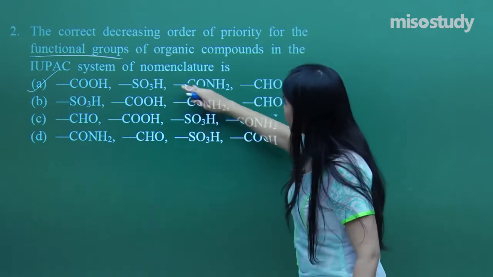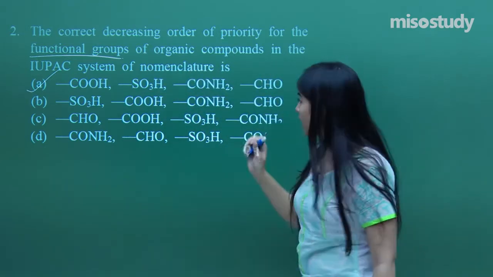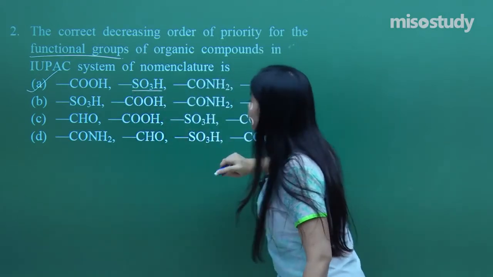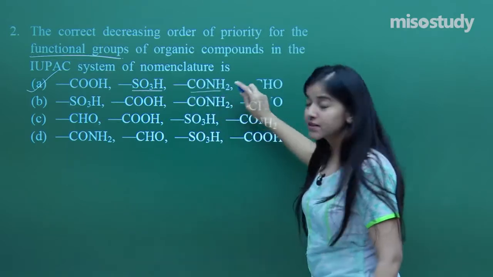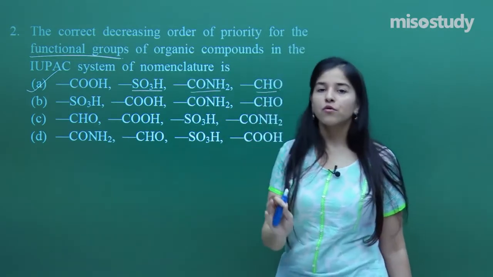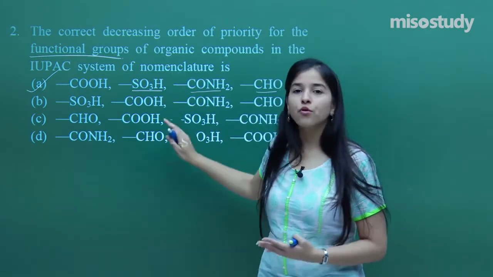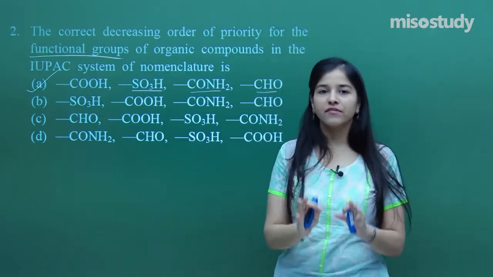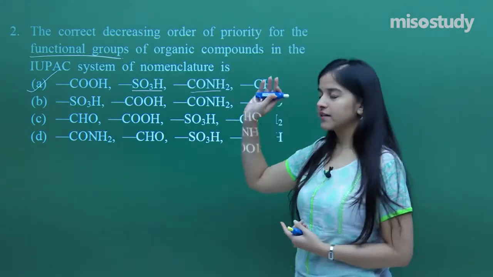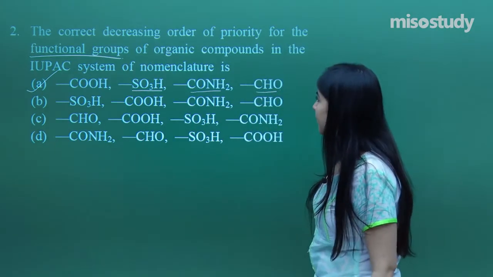But let us just check whether the other or the consecutive functional groups are properly managed or not. So it is sulfonic acid. What is this? This is amide and aldehyde. Definitely yes, this is always our preference order. I have checked. So basically you do not have to go for a logic over here, you just need to have a proper knowledge of the preference order. So that is what you need in this question. I have got my answer as A. I hope everybody has got it. Let's just now move on to the next question.